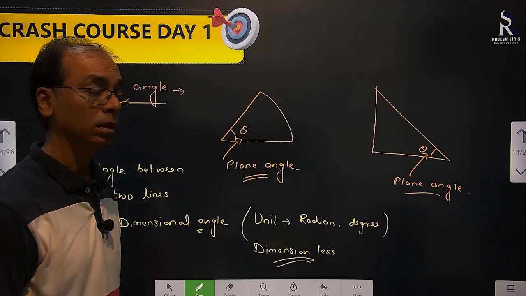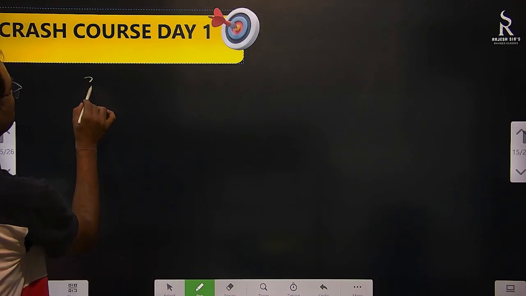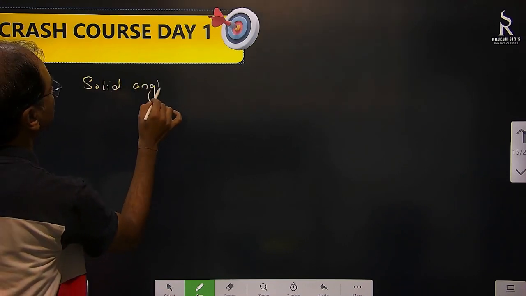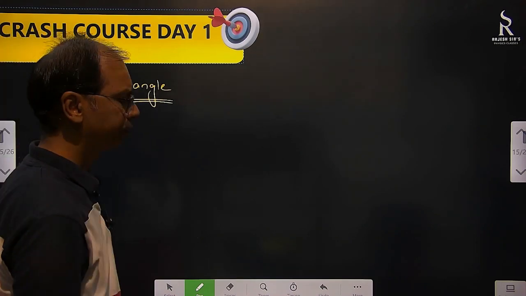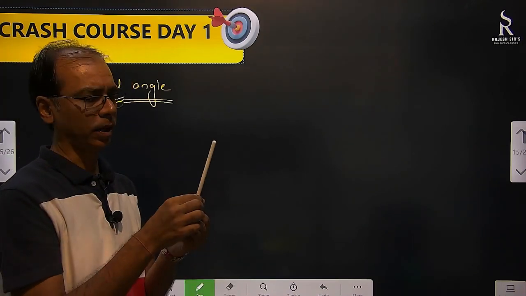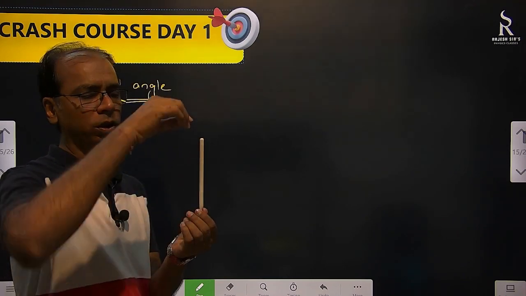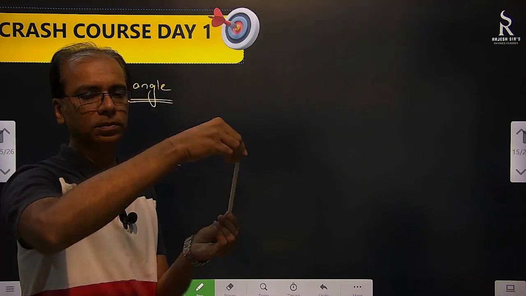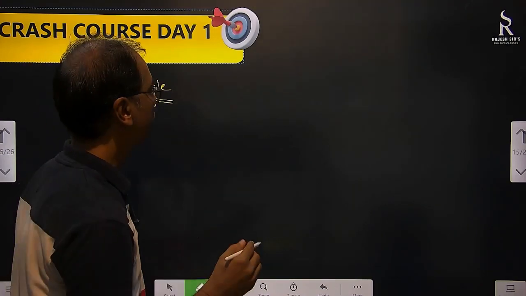Then what is the other one? The other one is solid angle. What is solid angle? Suppose this pen is there in my hand. I hold it from here and rotate it like this. What shape am I going to get?